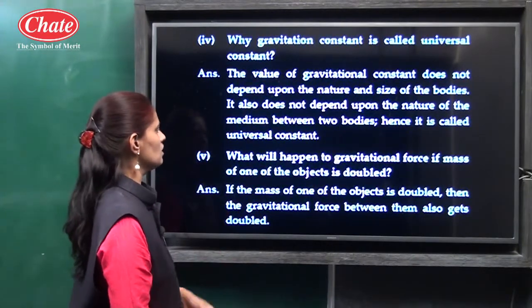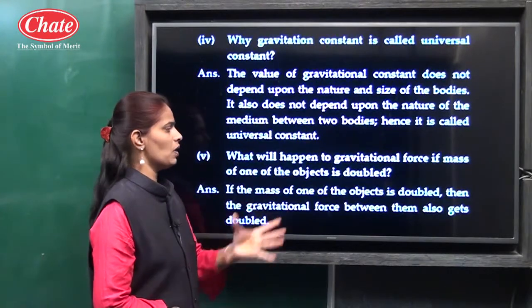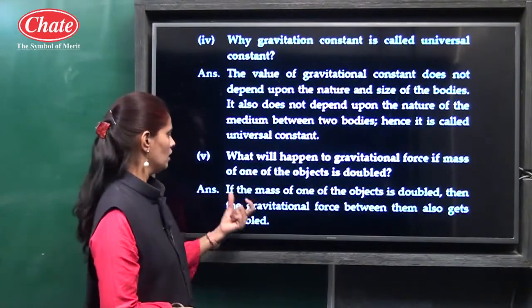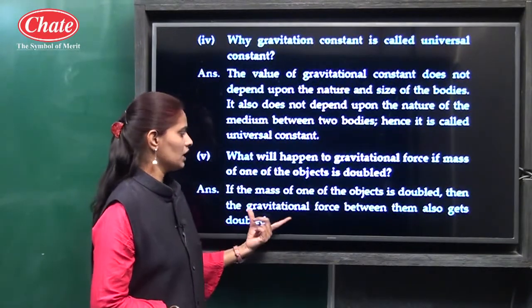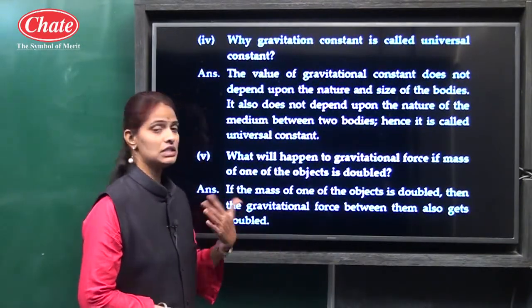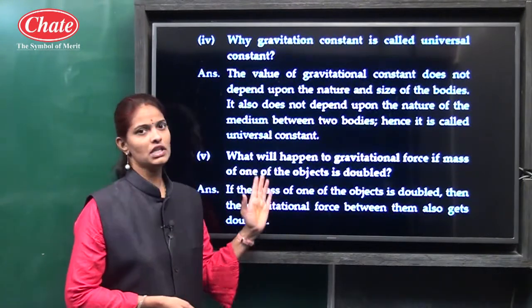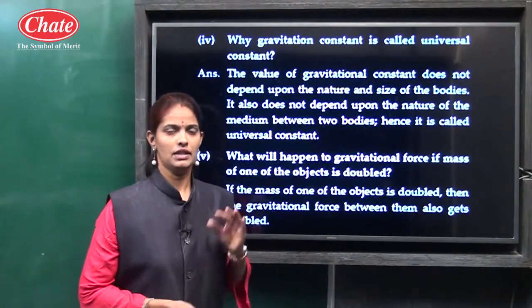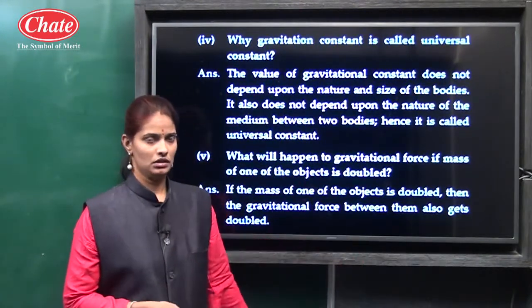The fifth question is, what will happen to the gravitational force if the mass of one of the objects is doubled? If the mass of one of the objects is doubled, then the gravitational force between them also gets doubled. Why does it get doubled? Because we know the force is directly proportional to the masses, and that is why when the mass is doubled, the force also gets doubled.